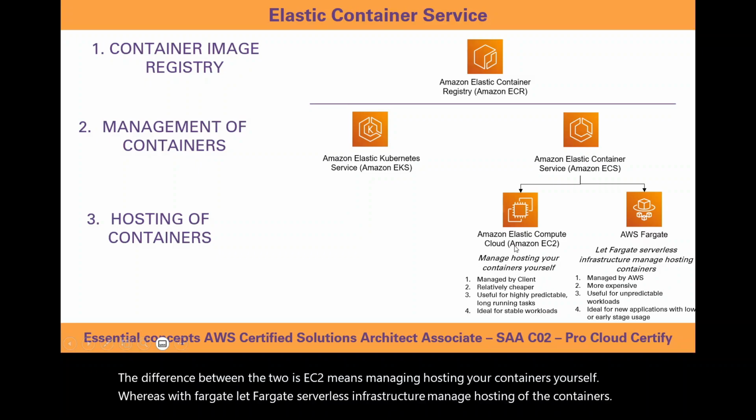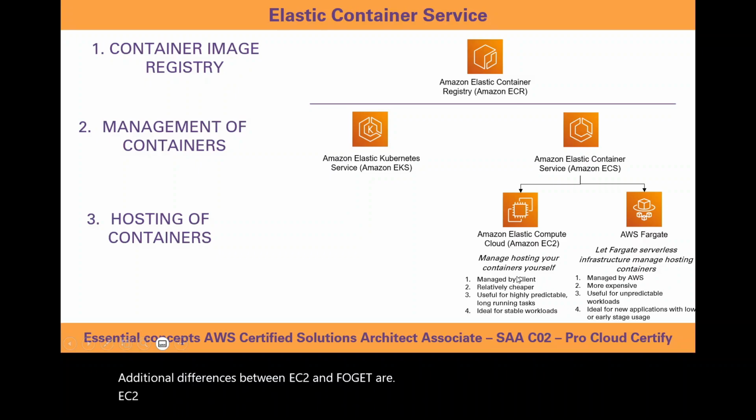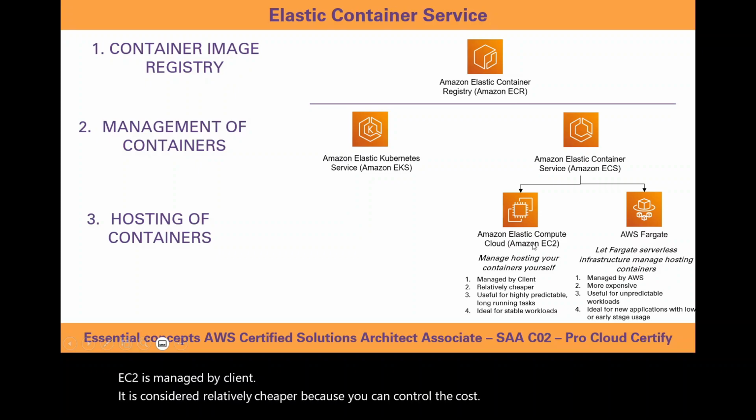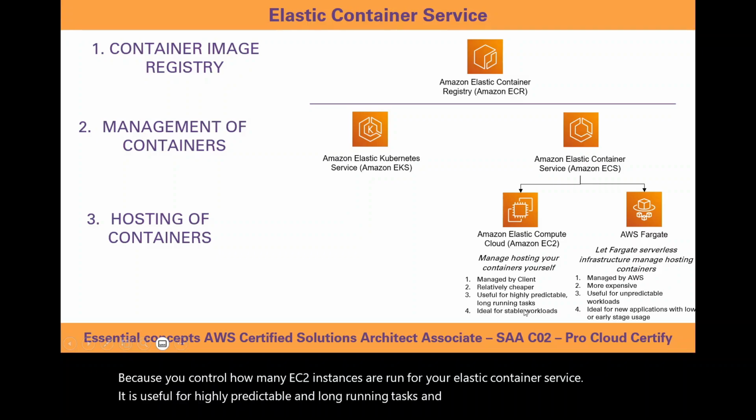Additional differences between EC2 and Fargate are: EC2 is managed by the client. It is considered relatively cheaper because you can control the cost, because you control how many EC2 instances are run for your Elastic Container Service. It is useful for highly predictable and long-running tasks and is meant for stable workloads.